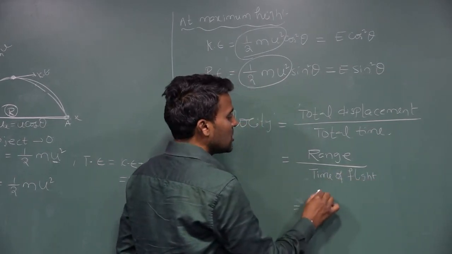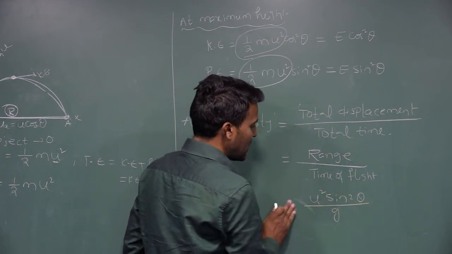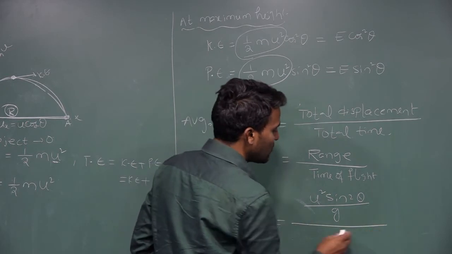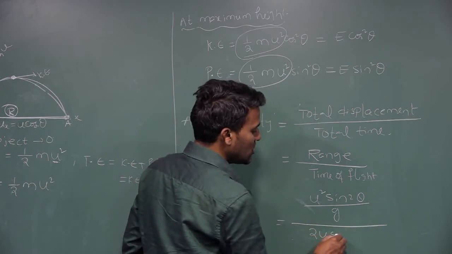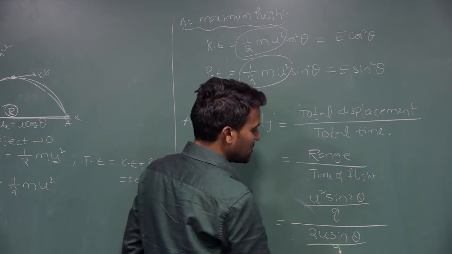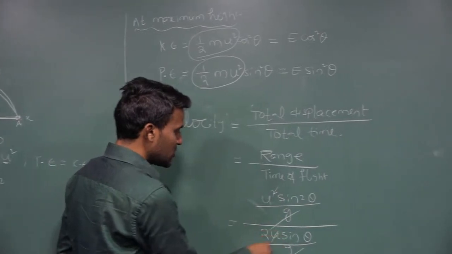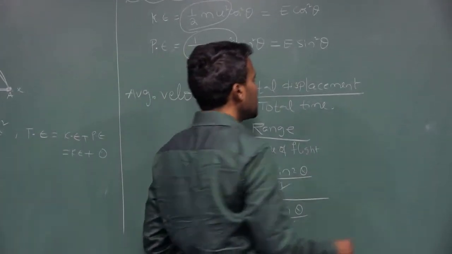Range is u square sin 2 theta divided by g, and time of flight, what is the time of flight equation? 2u sin theta divided by g. On both sides g gets cancelled, and u square gets cancelled. What remains?